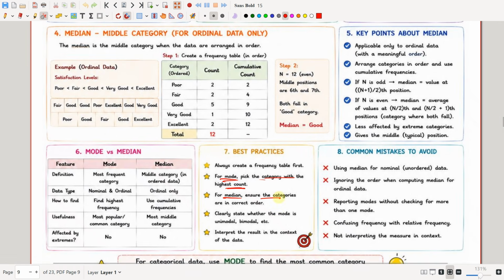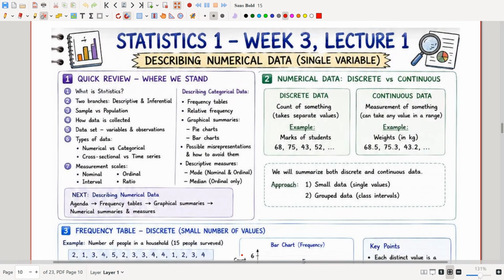For median, you have to ensure the categories are in order, and we have to clearly state whether the mode is bimodal, unimodal, etc., and interpret the result and the concept of data. Okay, then see here, now let us move into describing numerical data, that is using a single variable.